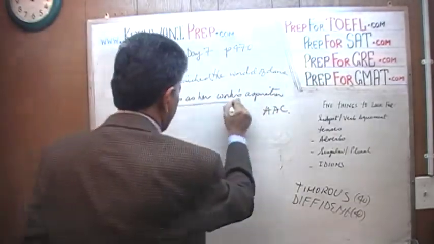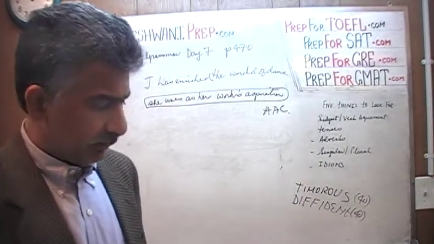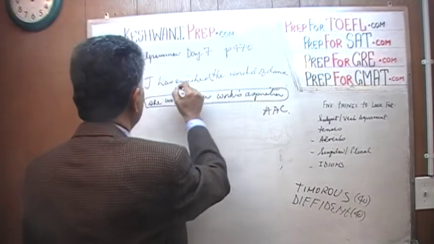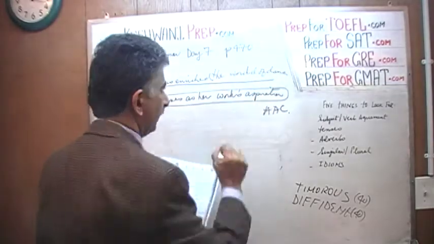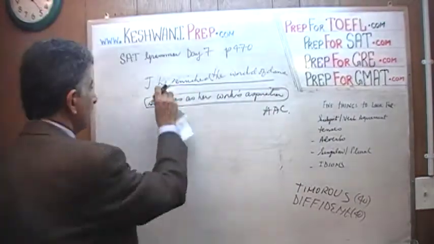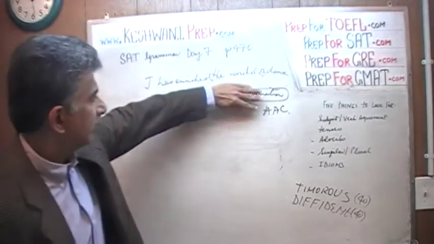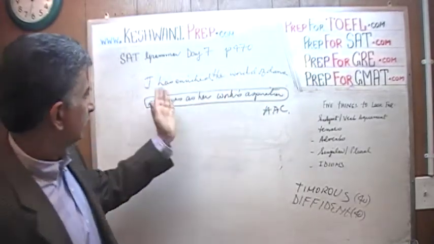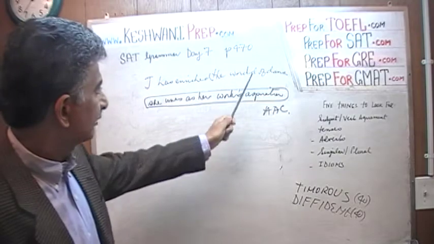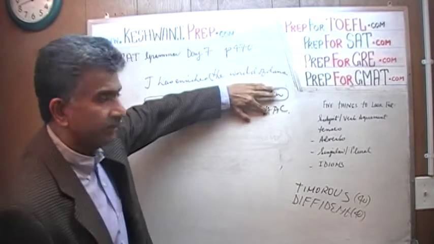This is the part we need to concentrate on. You see, if you read the problem, they start underlining the portion starting from here. They started underlining the portion from has enriched the world of dance. This is also underlined. But I did not underline it initially. Why is that? The reason is very simple. Because if you were to look at this part itself, forget about this bottom part here for the time being, and if you just read the top part here, the way it's written here, Judith has enriched the world of dance. If you were to ask to fix the sentence, pretend that the sentence ends right there.